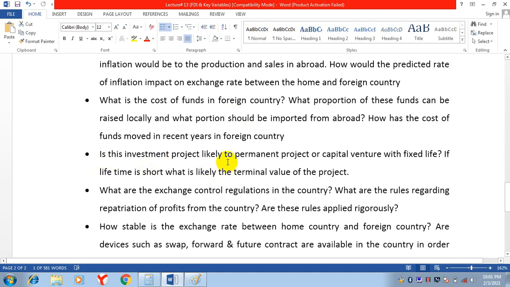Is this investment project likely to be permanent? Is it a permanent project, or is it just a venture capital? Permanent project means its lifetime is high. And venture capital means it is for 3, 4, 5 or 10 years and then you will finish it. What are the exchange control regulations in that country? Are these exchange control regulations applied strictly or not?